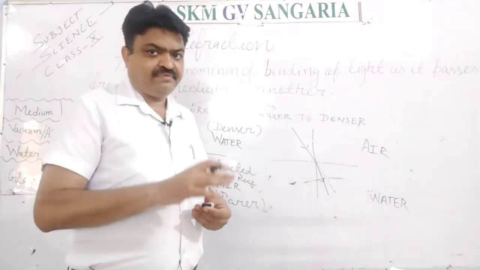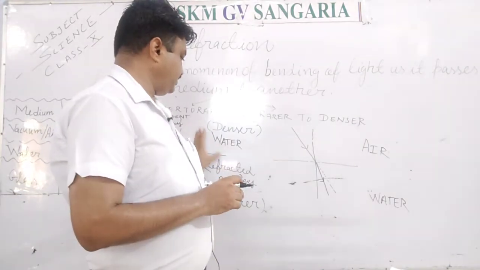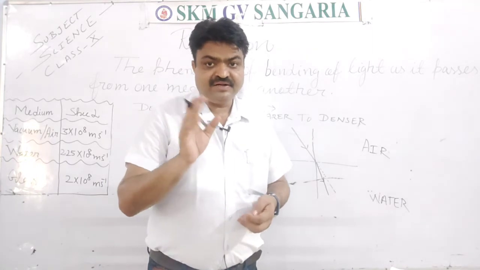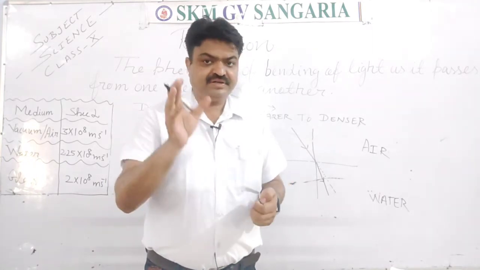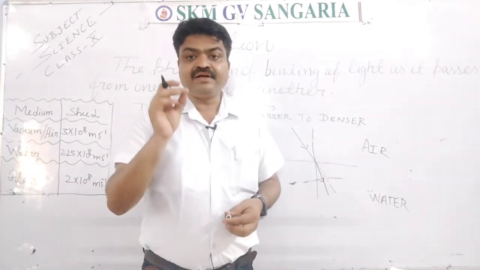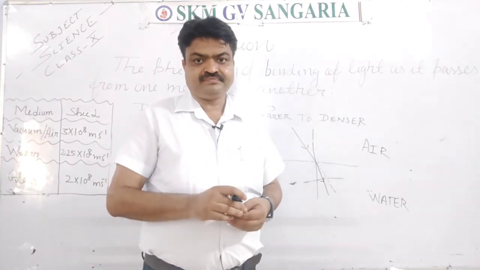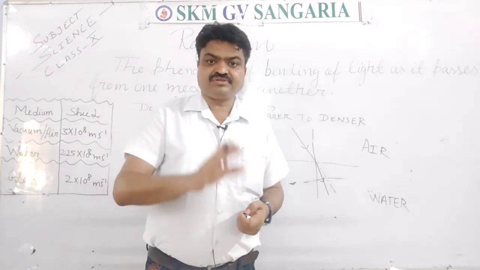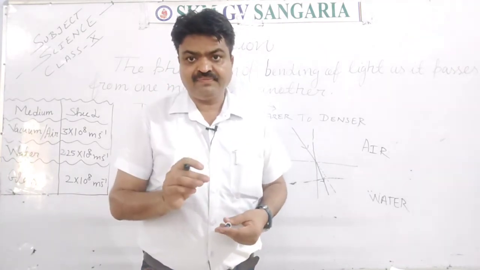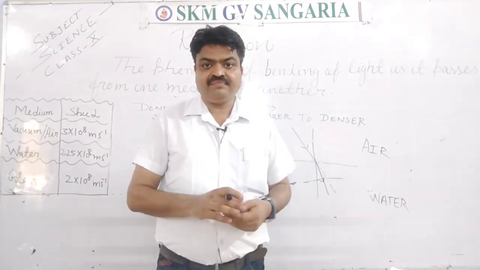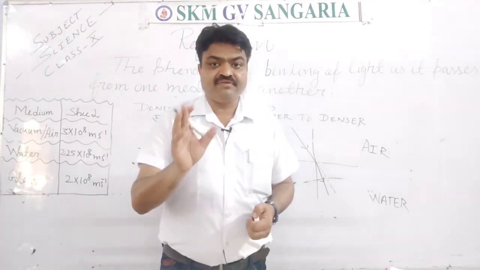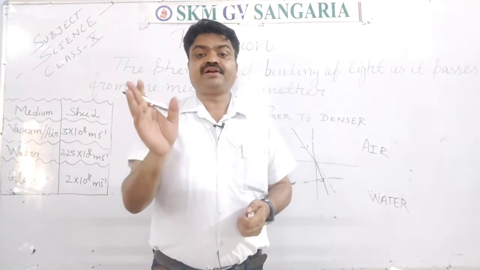Next, the second law of refraction, student. The incident ray angle and the refracted ray angle remain constant. Means sin i upon sin r remains constant, and that constant is equal to the refractive index.